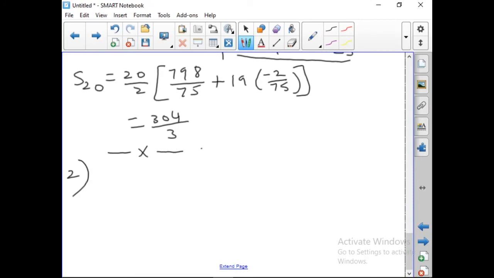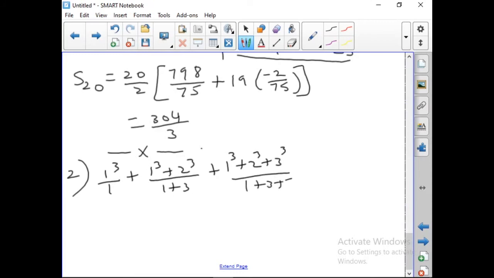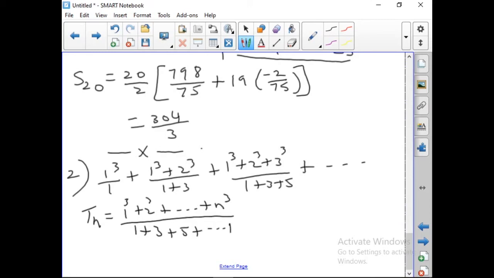Coming to the second question. Find the sum up to the 17th term of the series 1 cube by 1 plus 1 cube plus 2 cube by 1 plus 3 plus 1 cube plus 2 cube plus 3 cube by 1 plus 3 plus 5 plus etc. So how will the nth term be? The nth term will be 1 cube plus 2 cube plus etc. up to n cube by 1 plus 3 plus 5 plus etc. up to 2n minus 1.